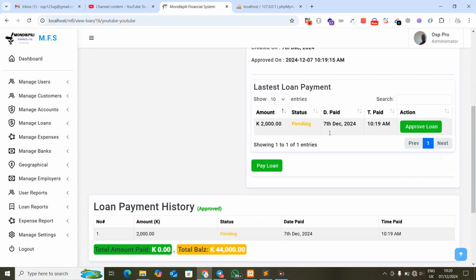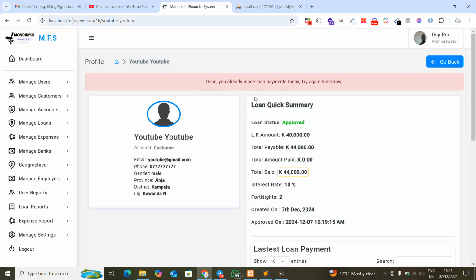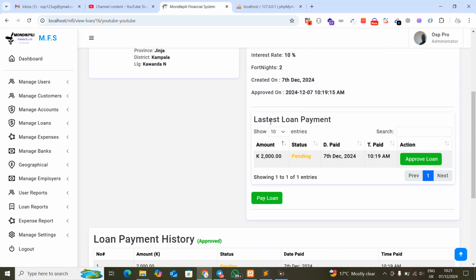Try again another day. The reason being, I triggered it this way to avoid confusion for some of you who would wish to have this kind of system but don't know much about it. Practically, you may have a lot of customers, and then you forget to trigger to know which customer actually made payments and how best to have it adjusted in the system. So for such scenarios, I've triggered it on my side to avoid such errors. As you can see, this really triggered that. So what you're going to do is come here and try to change this to something else.